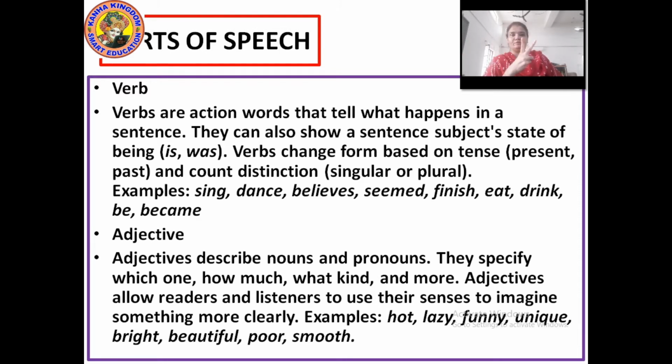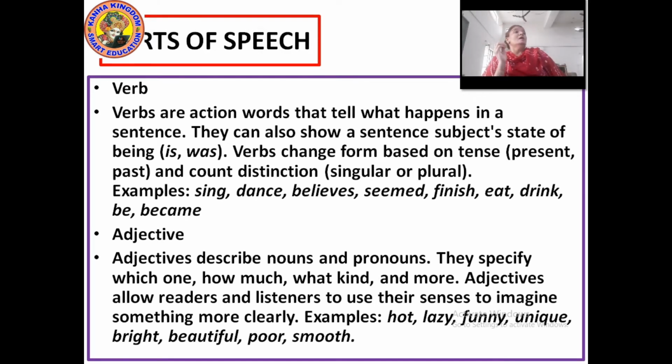Okay, there are two types of verbs. One is the auxiliary verb and one is the main verb. Auxiliary verbs are is, am, are, was, were, have, had, has, and it goes on. Main verbs are verbs like sing, dance, sleep, stand, drink, eat, sit, read, write, etc. Okay, so there are two types of verbs: auxiliary verb and main verb. Auxiliary verbs: is, am, are, was, were, has, have, had, do, does, did, and it goes on. And main verbs: eat, stand, sing, dance, sleep, walk, sit, read, write.